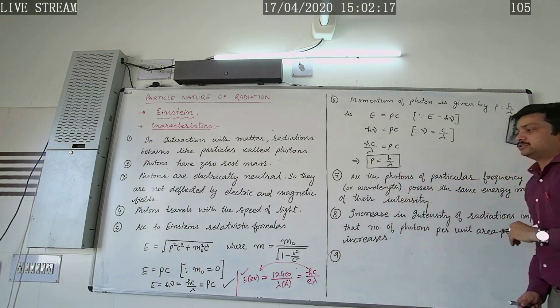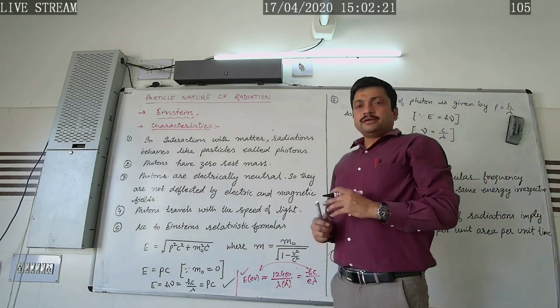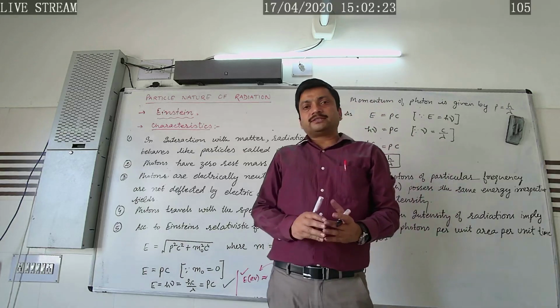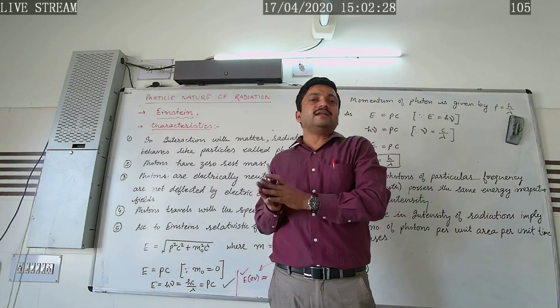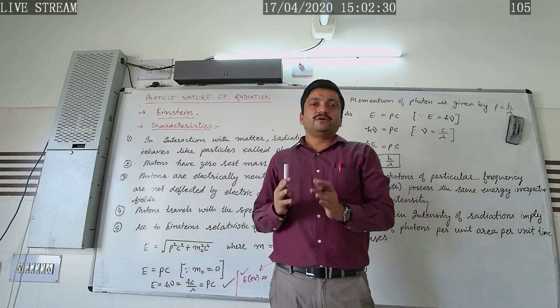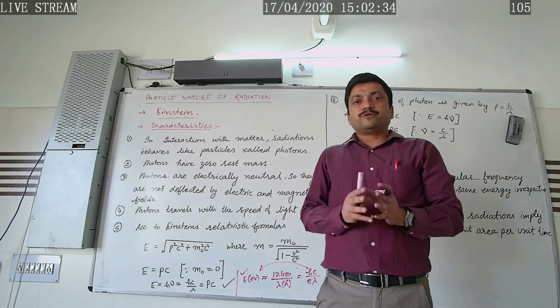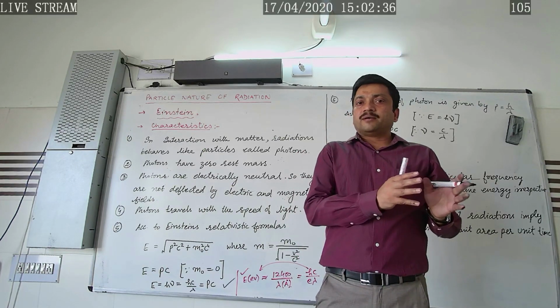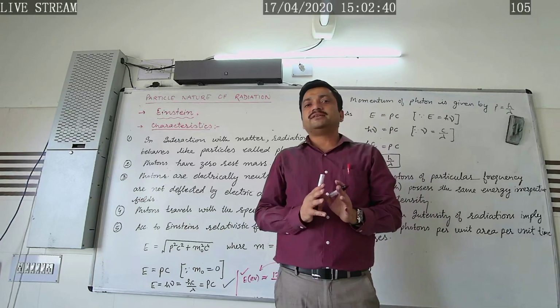The next point we can write: whenever the photons collide with the material particles, what would happen? The momentum as well as the energy of the photons remains conserved.